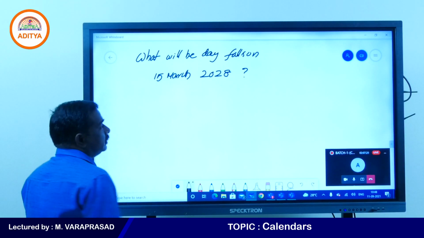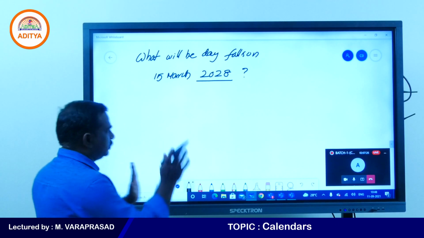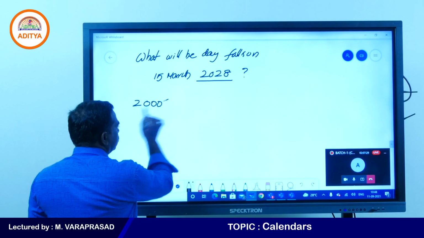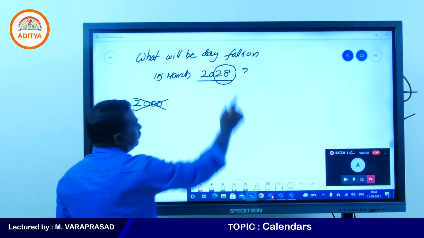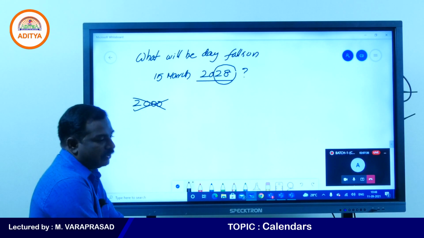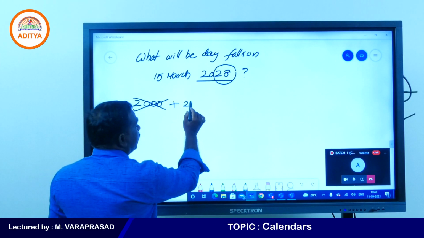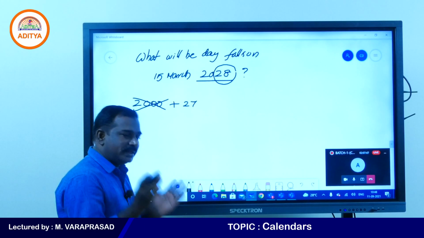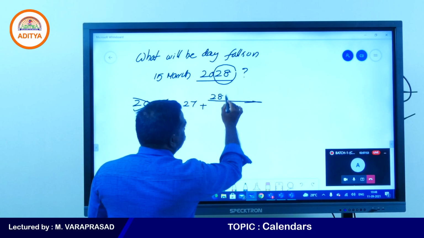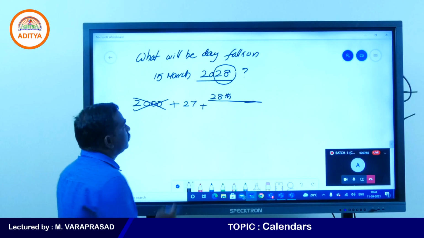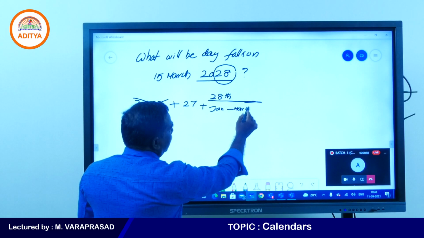We can discuss now. So 2028. No need to write 2000. So 2000 is not required because this is a leap year, we will have 0 odd days. Still how many years are there? In this 28, still how many years? 28 years. We are finding the 28th year date, it means 27 years are completed. January, February, March. So January to March 3, we are finding March 15th.